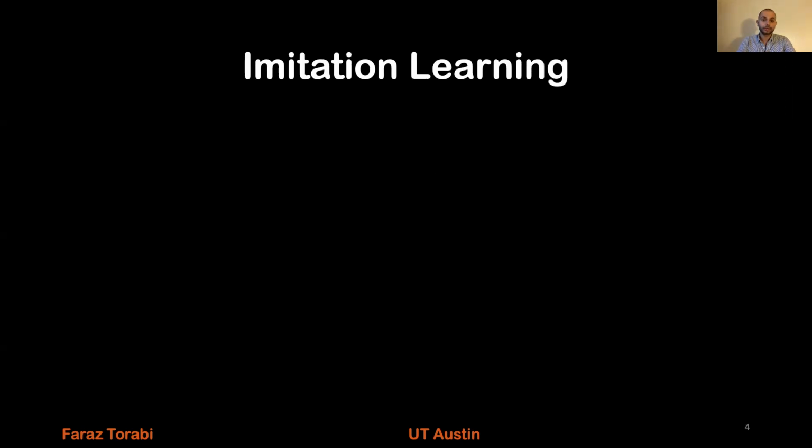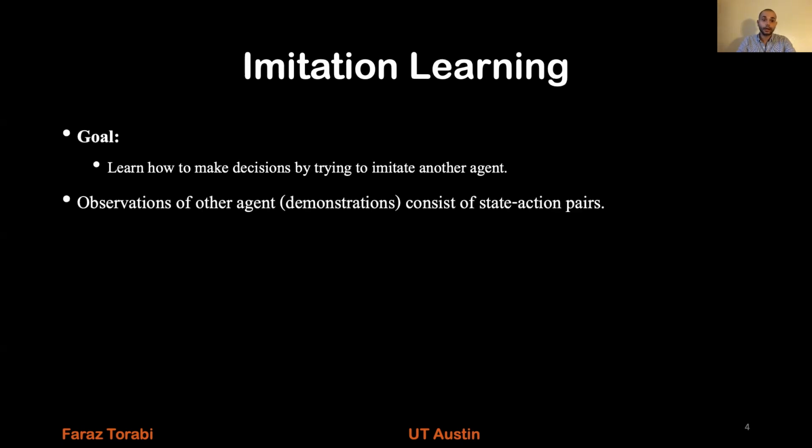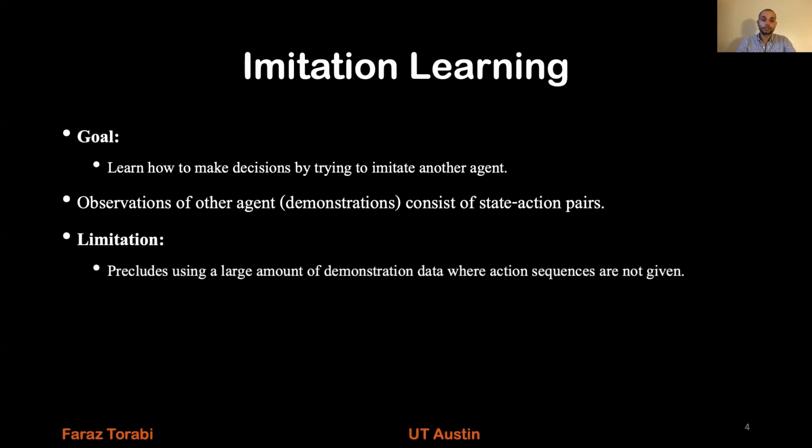The next framework that I'm going to talk about is imitation learning. The goal of this framework is to learn how to make decisions by trying to imitate another agent. In this framework, observations of other agents consist of state action pairs. The inclusion of action inside the demonstration results in a limitation. It precludes using a large amount of demonstration data where action sequences are not given.